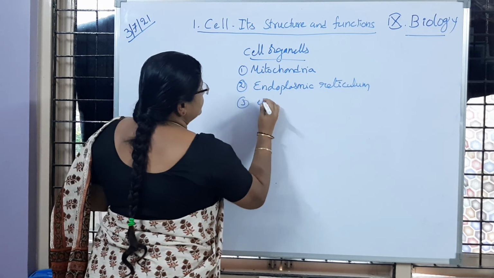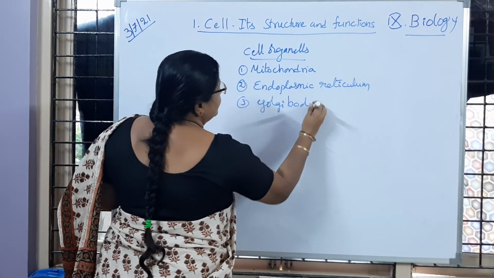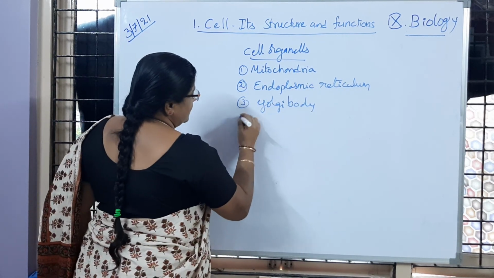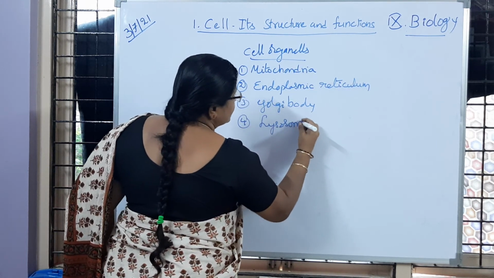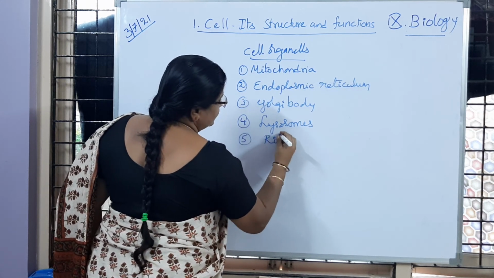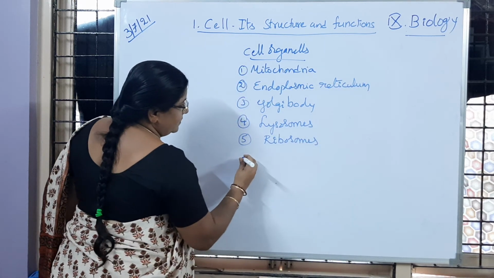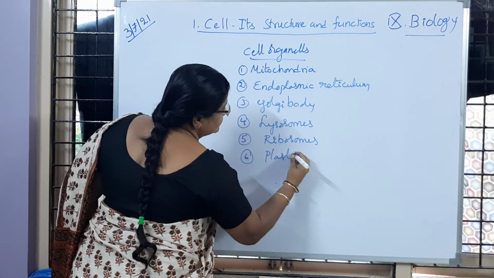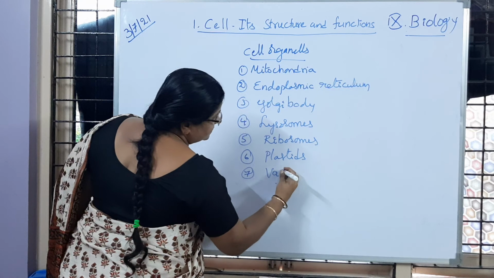Golgi body, which is also called a Golgi apparatus. Lysosomes, then ribosomes, then plastids, vacuoles.